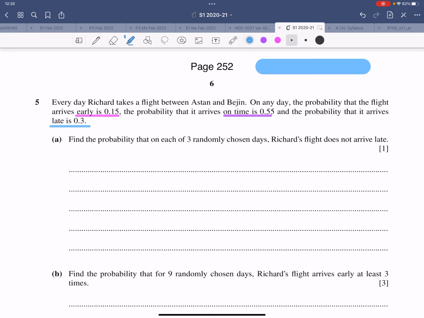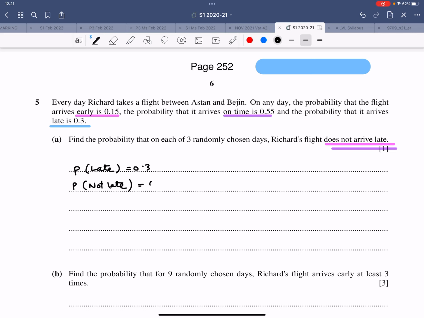So now it says find the probability that on each of 3 randomly chosen days, Richard's flight does not arrive late. That means it can arrive early or it can arrive on time. Got the idea? So probability of success, probability of late is 0.3. So probability of not late, that is what my focus is, that is 0.7.